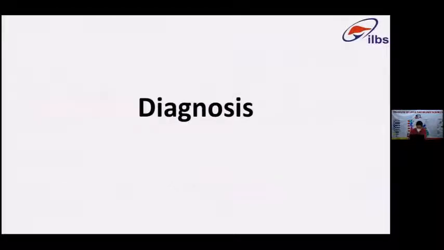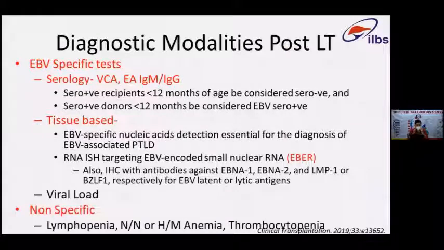So how do you diagnose? I will be focusing more on PTLD diagnosis rather than diagnosis of EBV infection per se. Serology is not used to diagnose EBV infection, but it is important to prognosticate. That means you can differentiate the donor and recipient status using the IgG predominantly. Tissue-based PTLD diagnosis is based on detection of EBV-specific nucleic acids, especially the EBV-encoded RNAs. These are the histological diagnosis whenever you are diagnosing a case of EBV infection. If you have PTLD, EBER staining is the most important staining used for histological diagnosis.